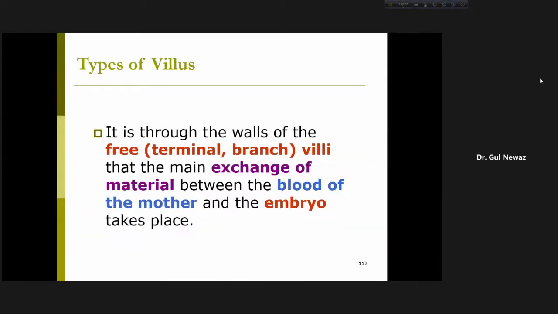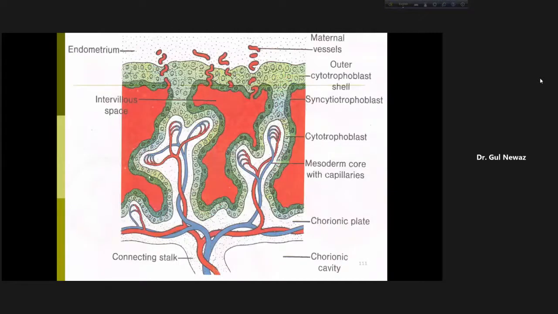So it is through the walls of the free or branch villi that the main exchange of material between the blood of the mother and the embryo takes place. You can understand by yourselves that mainly through these, the gaseous exchange and exchange of nutrients occurs from the embryo or fetus to the mother, and from the mother to the embryo or fetus, right?